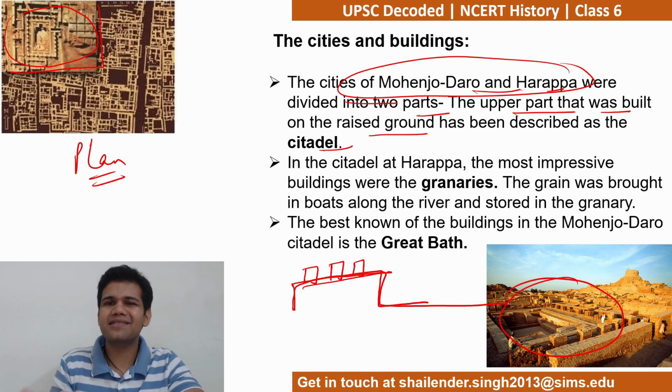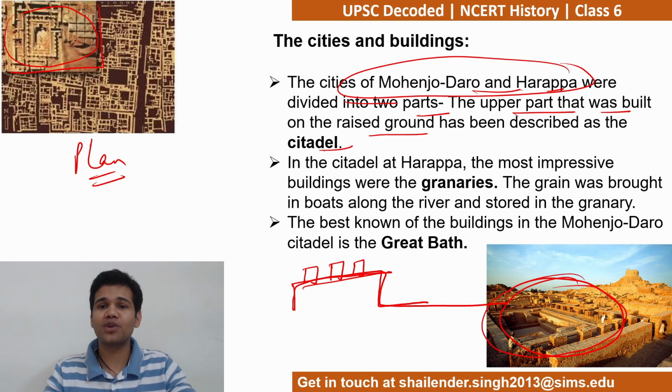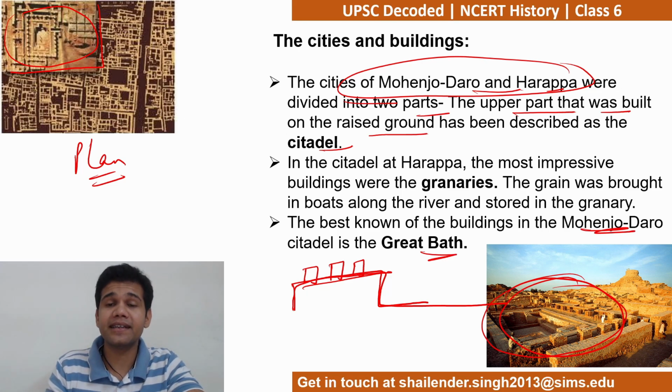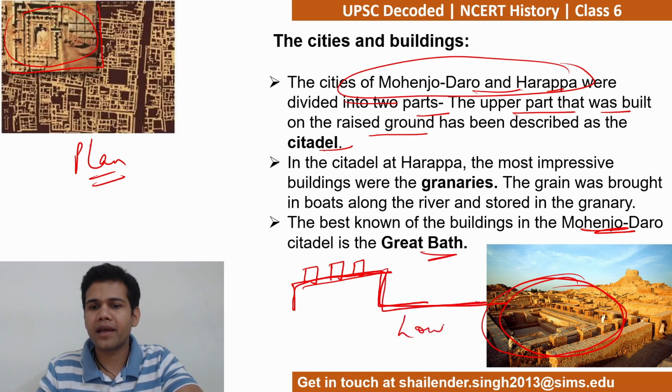अब वो क्या religious significance है वो मैं कल के part में बताऊंगा, that we are going to discuss under religion. But it is a very important structure that we have, a big structure which is almost intact. So this is Great Bath in Mohenjo-daro. मोहनजोदारो किधर है? सिंध में. सिंध किधर है? पाकिस्तान में. That you should remember.